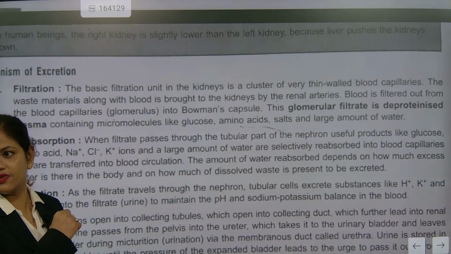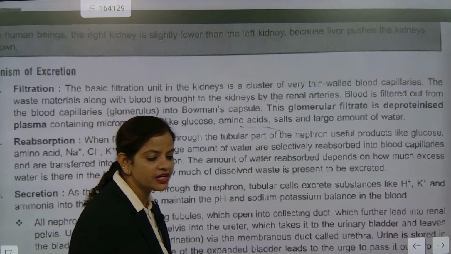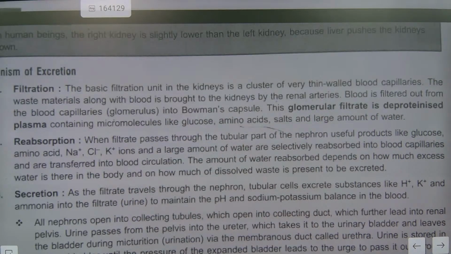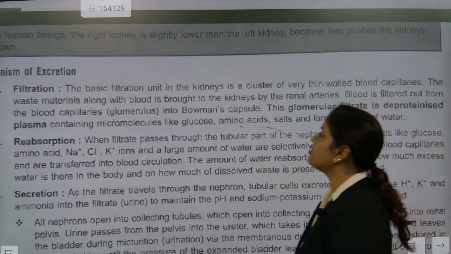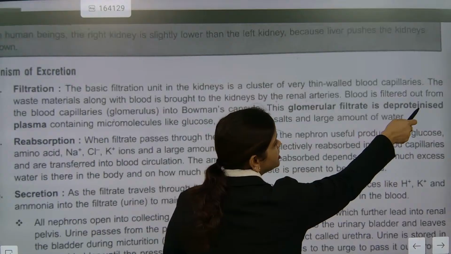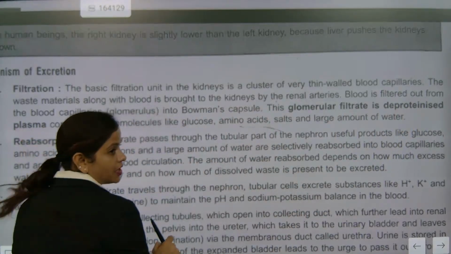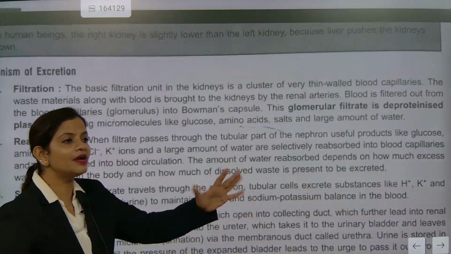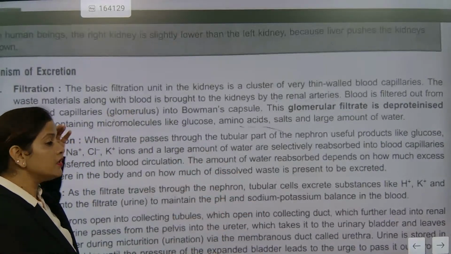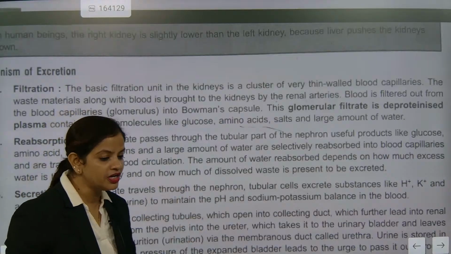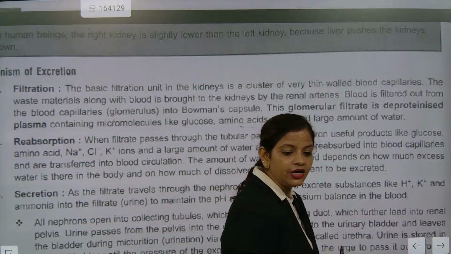Now I hope you understand why it is written as filtration rather than purification. Because in the Bowman's capsule, the glomerular filtrate is deproteinized plasma. The other blood cells will not go. The plasma part, the fluid part of the blood, will go for filtration. I hope it is very clear to all of you.